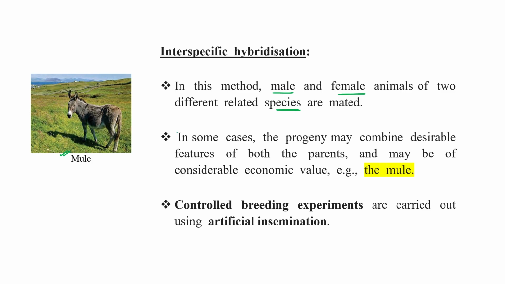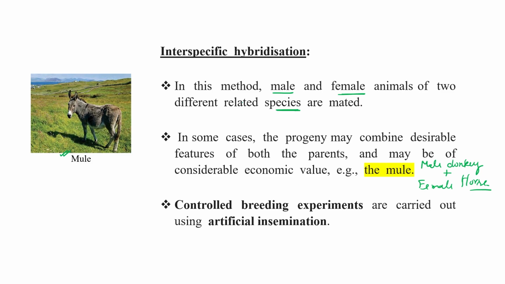Male donkey and female horse. Clear? Similarly, liger is another example, which is produced by interspecific hybridization, in which a male lion and a female tiger act as parents for the development of the liger.